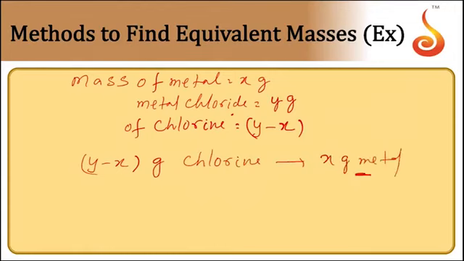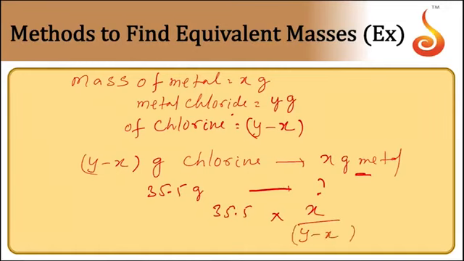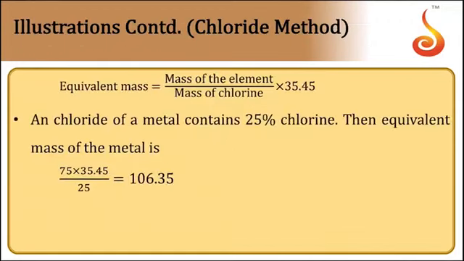Now by definition, the equivalent mass is the mass of the metal which combines with 35.5 grams of chlorine. So 35.5 grams of chlorine is with how much of the metal? We have 35.5 into x by y minus x. Again, it is the mass of the metal by the mass of the chlorine with which the metal combines, into 35.5. That gives us the equivalent mass of the element in the chloride method. The formula is mass of the metal by mass of the chlorine into 35.5.